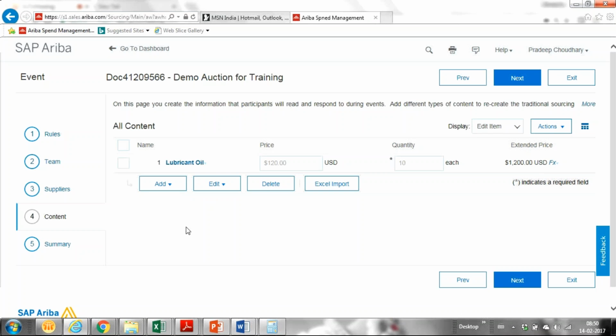So I'm quickly publishing this so that we can see how it looks and how supplier responses work. I don't know whether it will work.